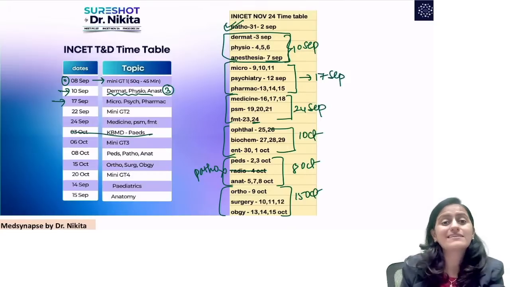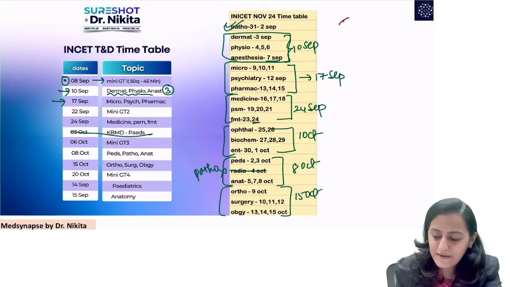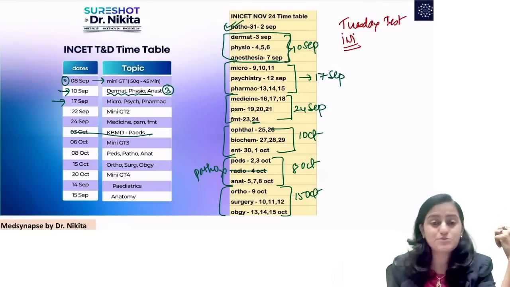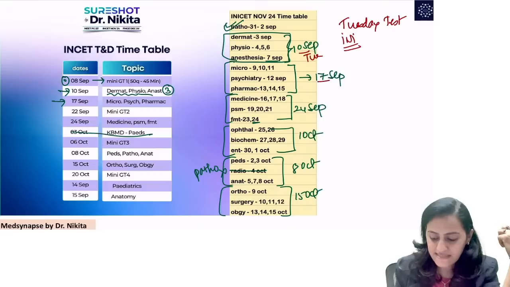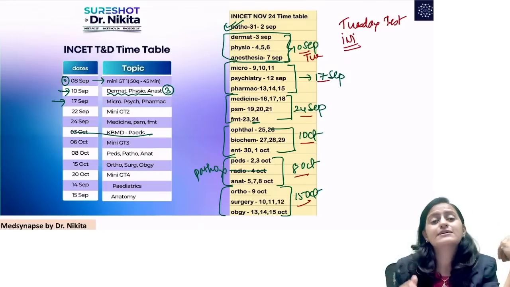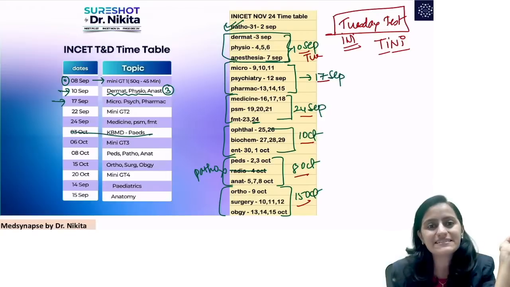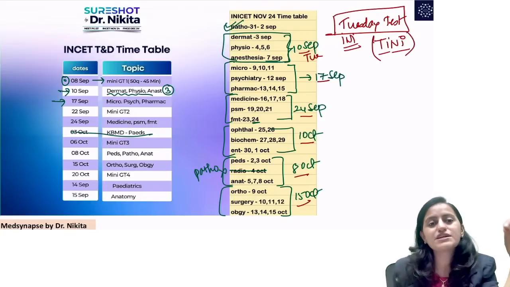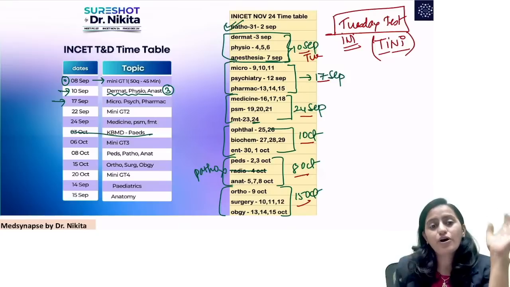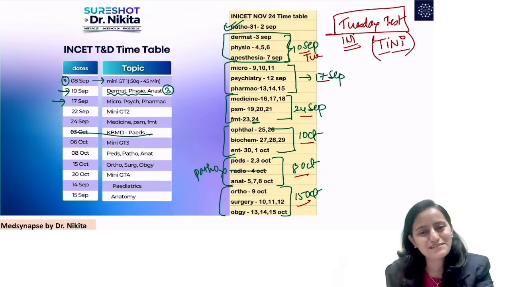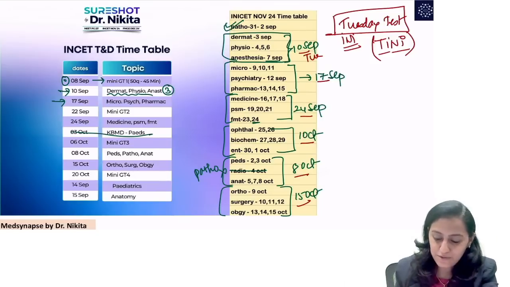Now again, you have another mnemonic trick to remember here. You can remember this as Tuesday test for INICET. It is starting from Tuesday is what I have kept. So 10 September is a Tuesday, then 17, 24, 1st, 8 and 15. So if you see, it is Tuesday. So remember, Tuesday is the test, that is tiny test. Okay, Tuesday INICET test. Every Tuesday you are going to have a test based on INICET pattern questions: INICET PYQs, INICET FYQs, that is future year questions, the expected questions that we are going to have.